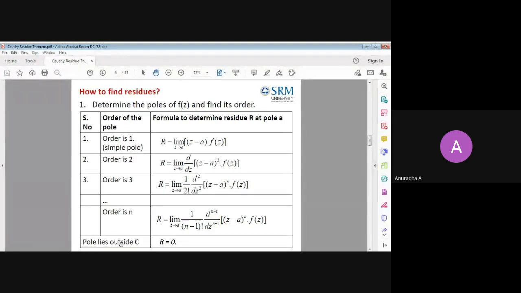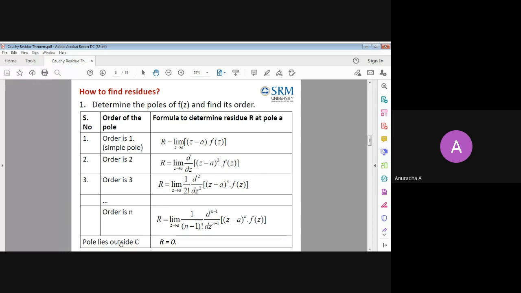Every sum, whether you are finding a singular point or a pole, you are finding the same thing. Only the name is different. In Cauchy integral formula, you call it a singular point. In Cauchy residue, we call it a pole, because this is an isolated singular point. If it is inside or on the boundary, we have a set of formulae. If it's outside, we always write 0. There we write f of a to be 0; here we write the residue to be 0.